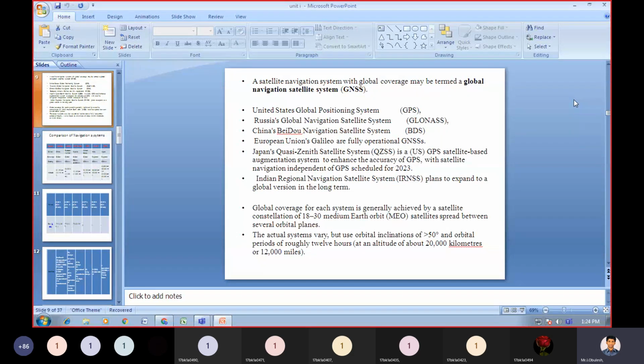The Indian Regional Navigation Satellite System, IRNSS, is planned to expand to a global version in the long term.